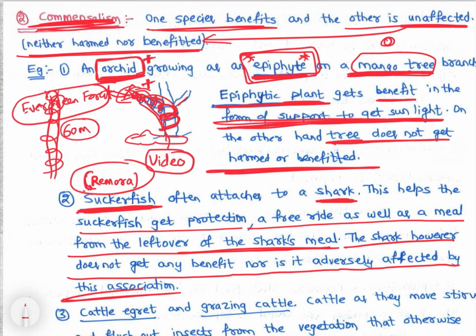Right? So you have watched the video, how the suckerfish gets attached to the shark with a special feature, a special type of fin which helps in attachment. As the shark moves, whatever food the shark eats, the leftover the suckerfish will eat, right? On the other hand, the shark doesn't have any adverse effect. So that is commensalism: positive effect on the suckerfish and zero effect on the shark.